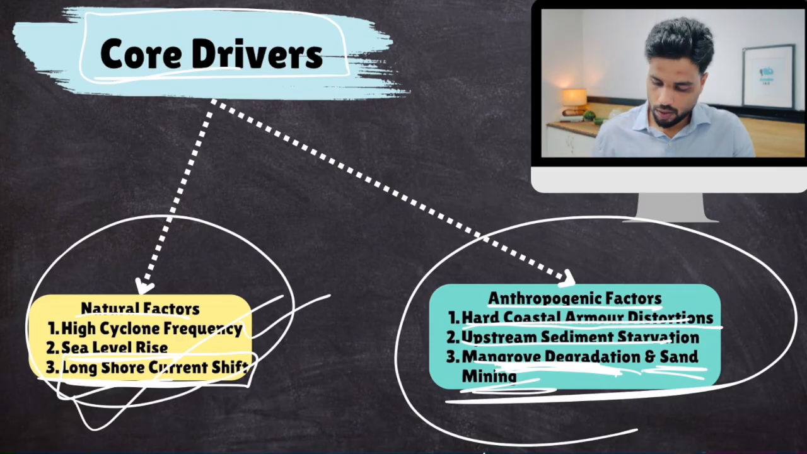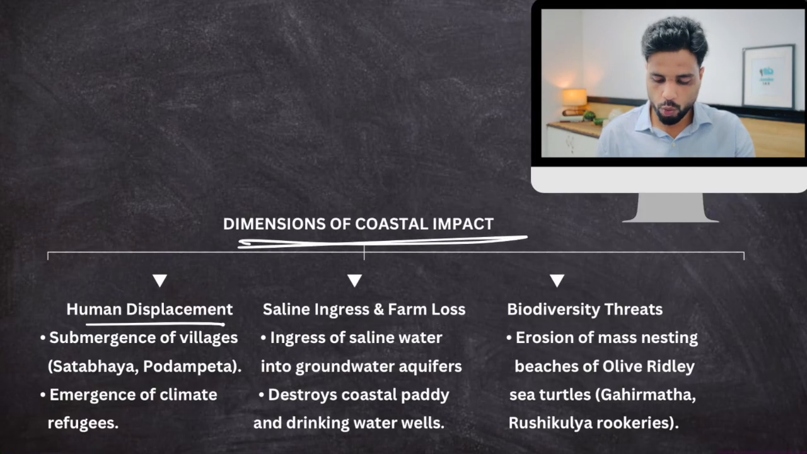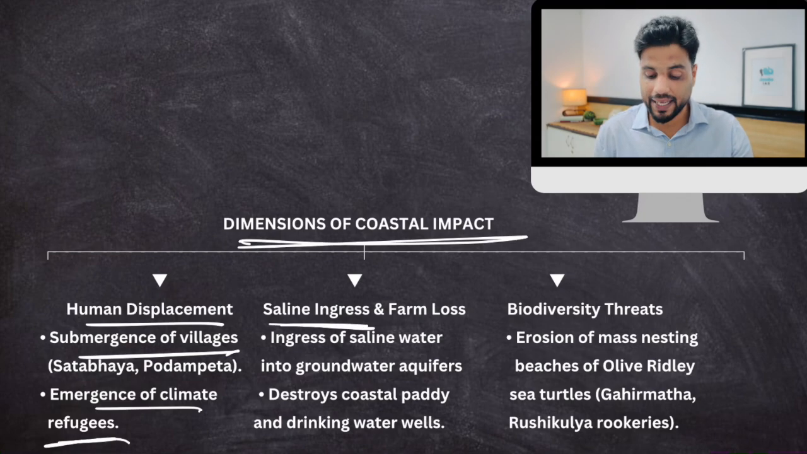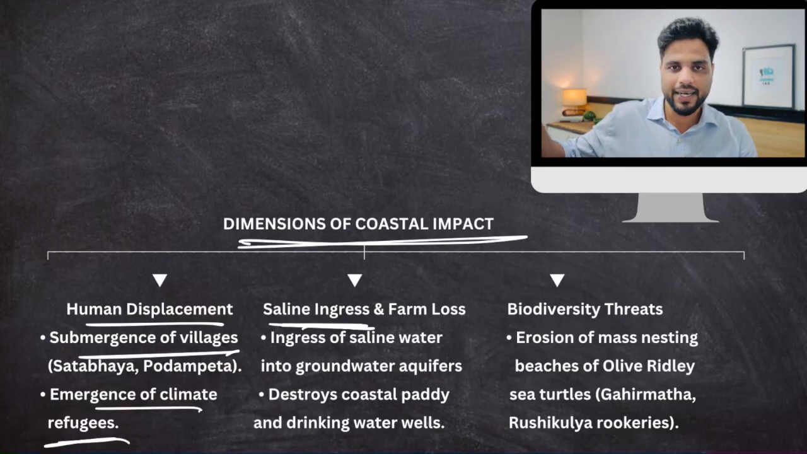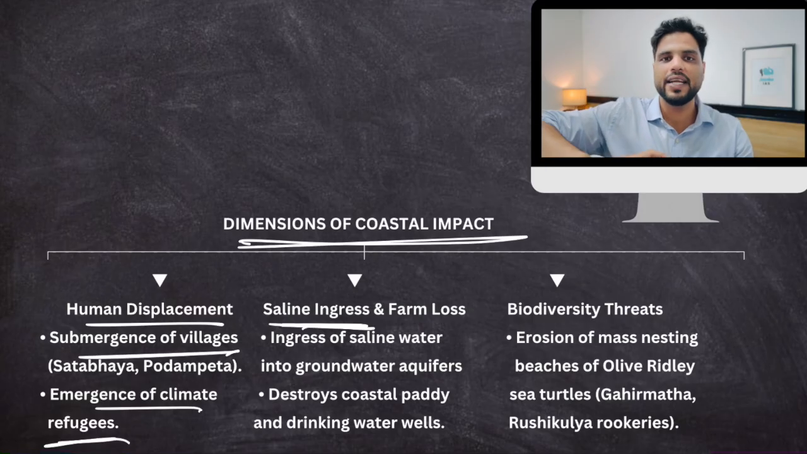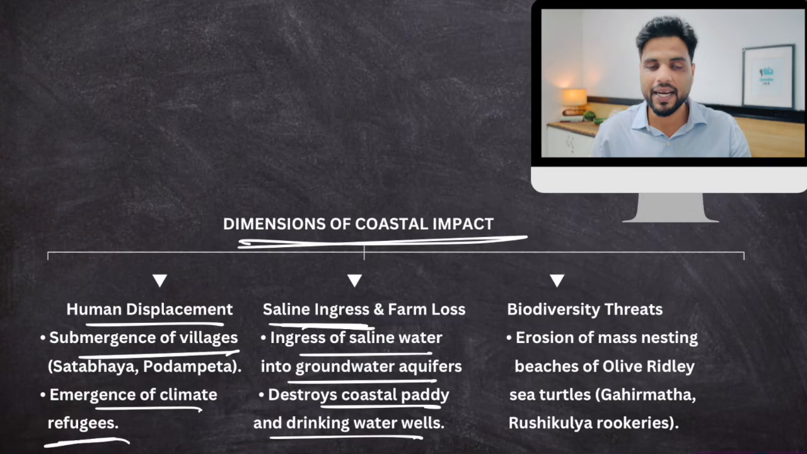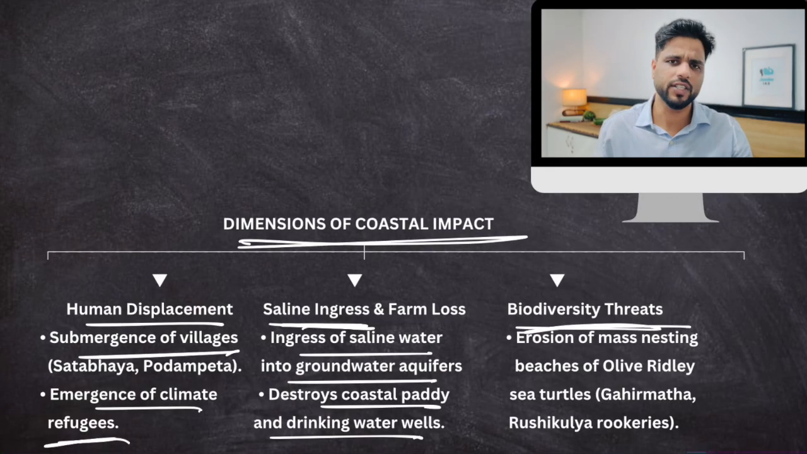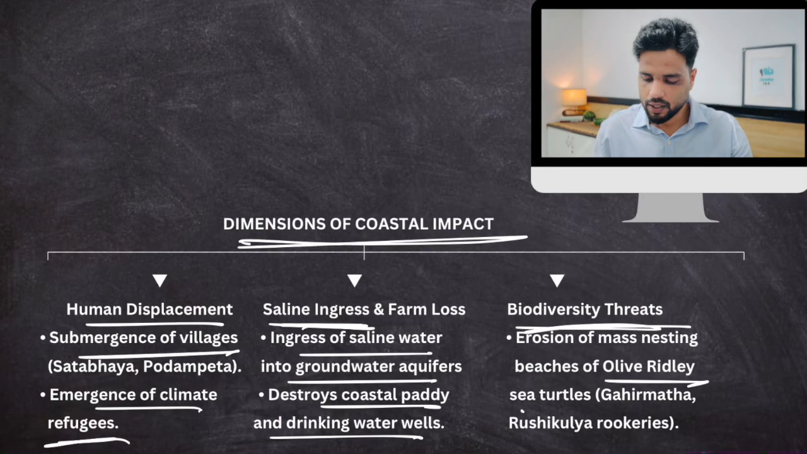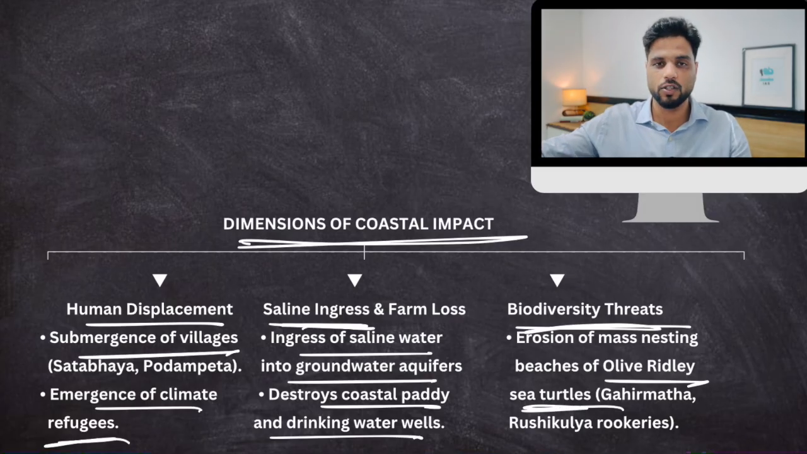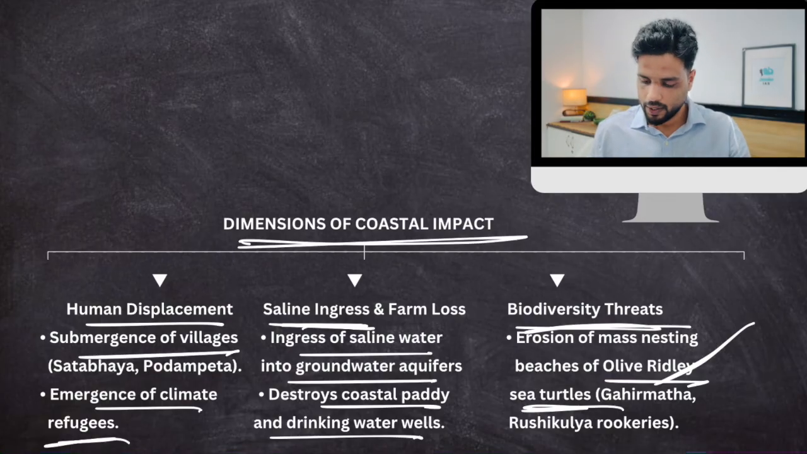Now, because of coastal erosion, Odisha is suffering. How? Coastal impact. First of all, human displacement, submergence of villages, emergence of climate refugees. Then saline ingress. Seawater is intruding into your farmlands because no coastline is there to protect. So ingress of saline water into groundwater destroys coastal paddy and drinking water wells. And biodiversity threats. Well, you know about olive ridley turtles. They have a mass nesting site on Odisha's coast that gets destroyed. So it is a threat to biodiversity as well, right?